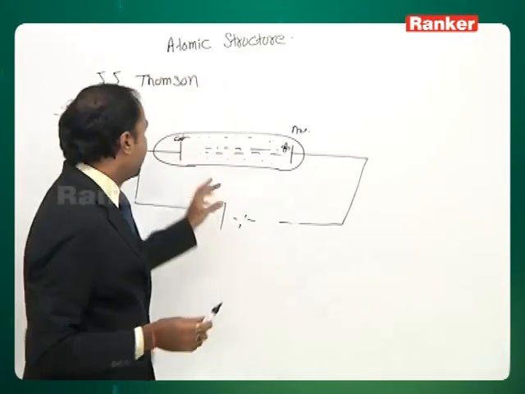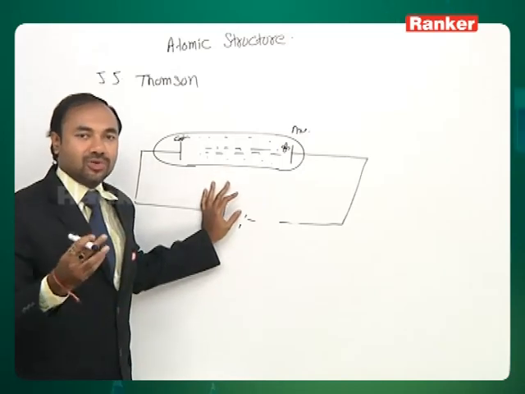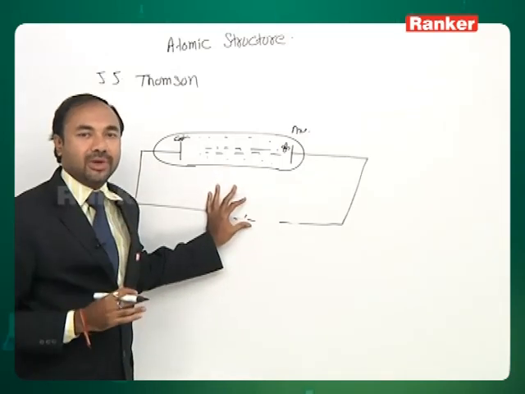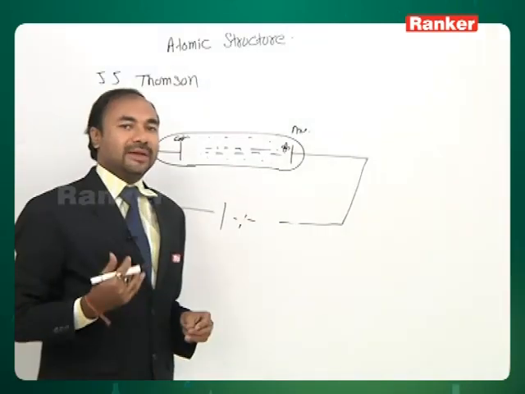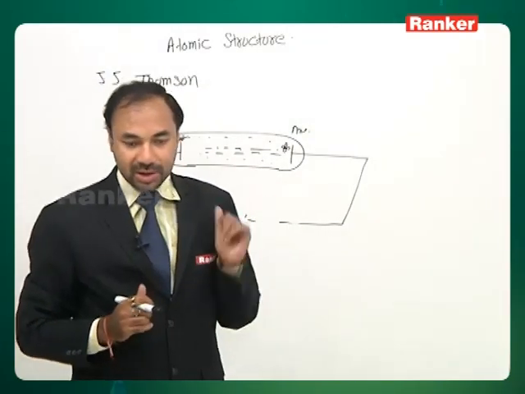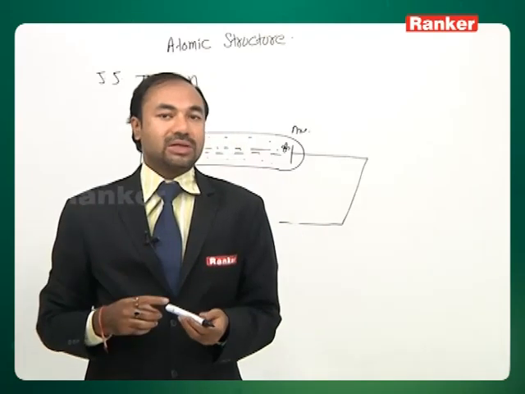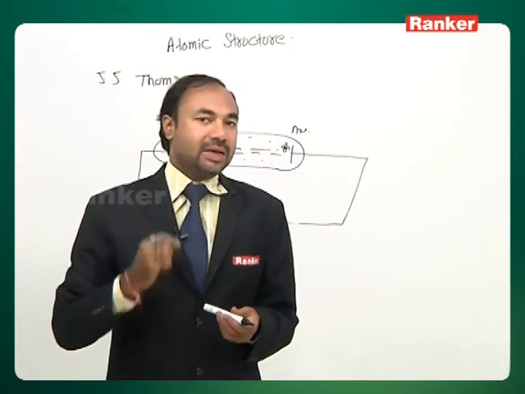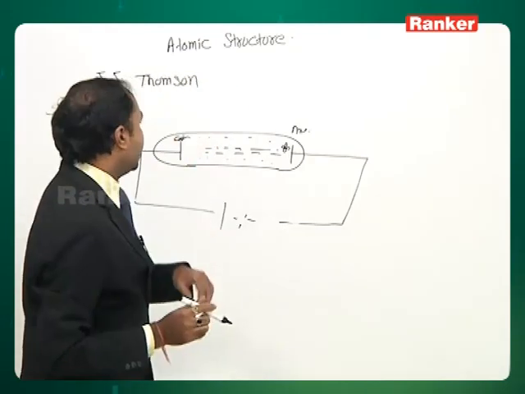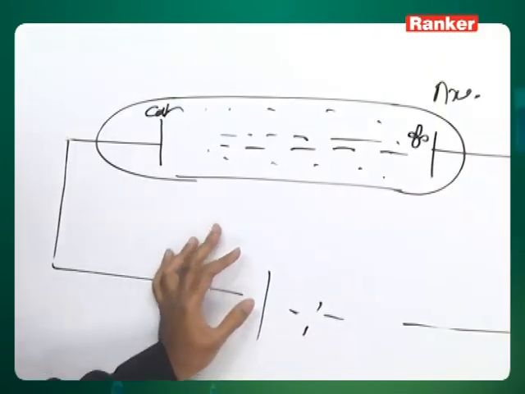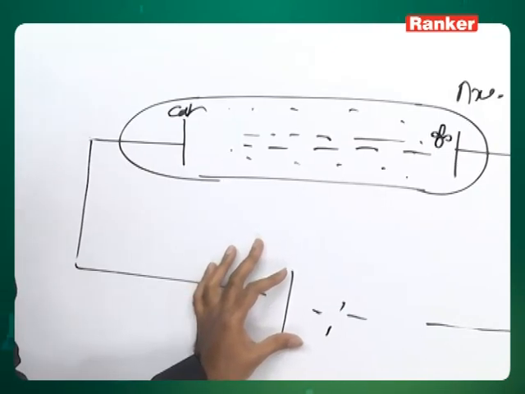Now we will not go into that much detail for cathode rays, because already in basic concepts of chemistry it would have been taught to you. So cathode rays were found later on to be electrons. J. J. Thomson got the Nobel Prize for the discovery of the electron. Later on, Millikan discovered the charge on the electron, and from here it gave rise to a new era of atomic models.